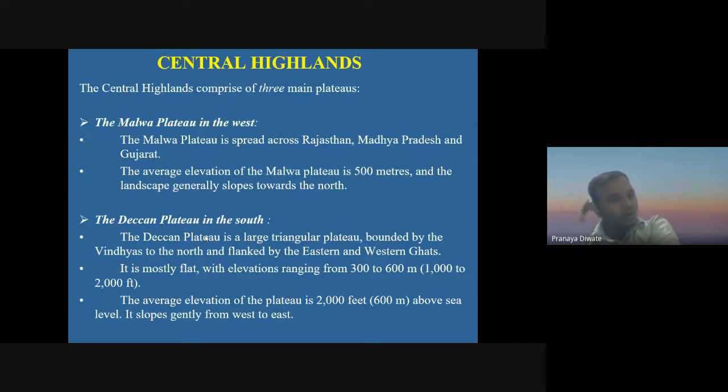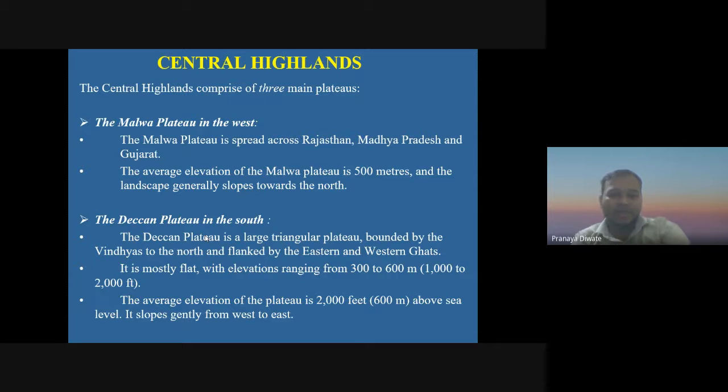So the Malwa Plateau is spread across Rajasthan, Madhya Pradesh, and Gujarat. These are the three different states which have the Malwa Plateau. The average elevation of the Malwa Plateau is 500 meters, and the landscape is generally sloped toward the north.